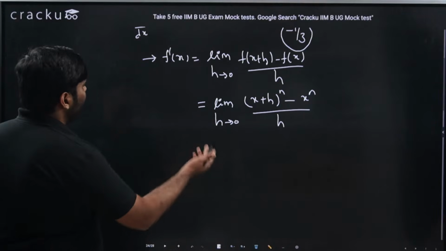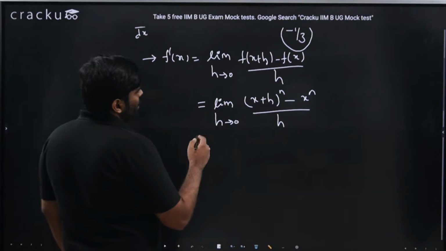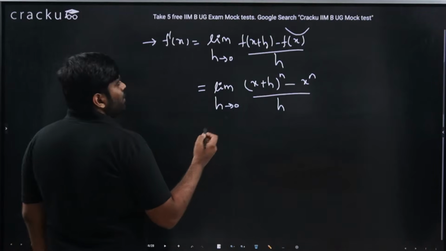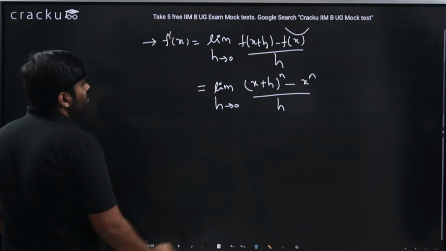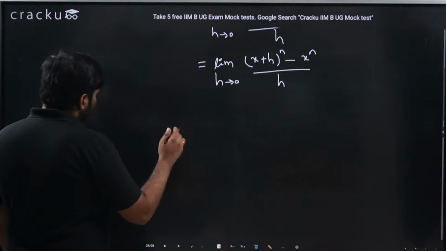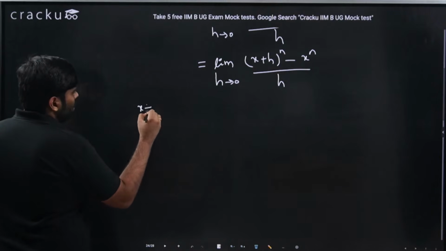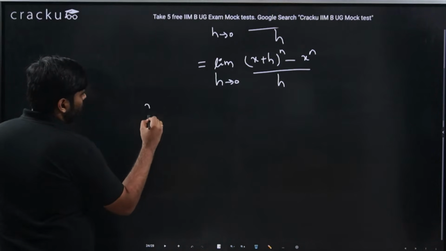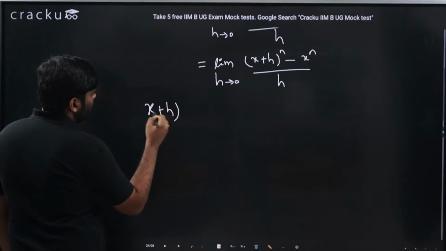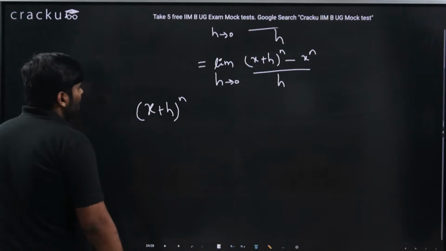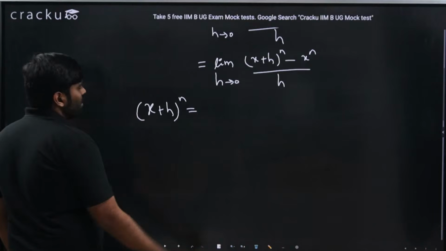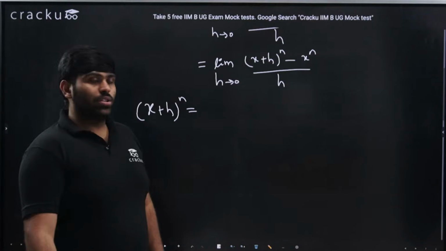So this should be f dash of x equal to limit h tends to 0 of x plus h whole power n minus x power n by h. How to deal with this? Here we will apply the binomial theorem. I think we have already taken a session on binomial theorem, Cracku has taken a session if I'm not wrong. If not, please try to understand the binomial expansion of x plus h whole power n.